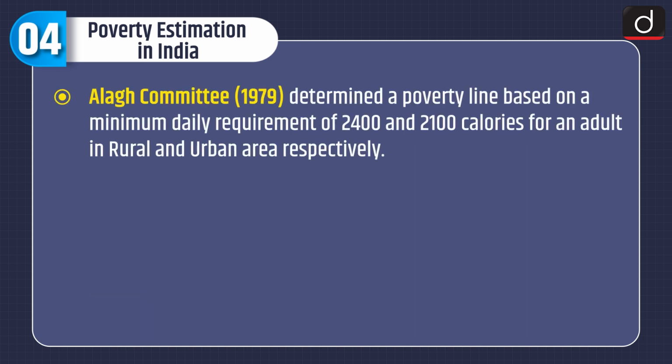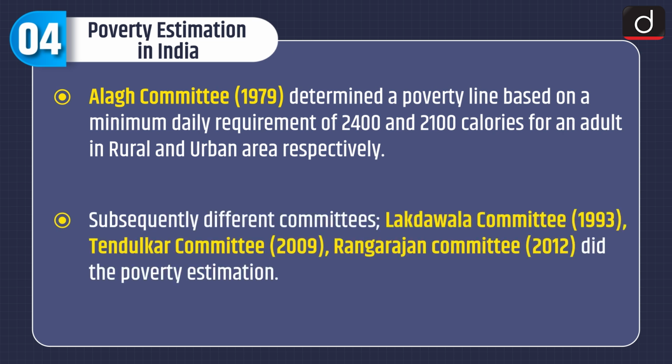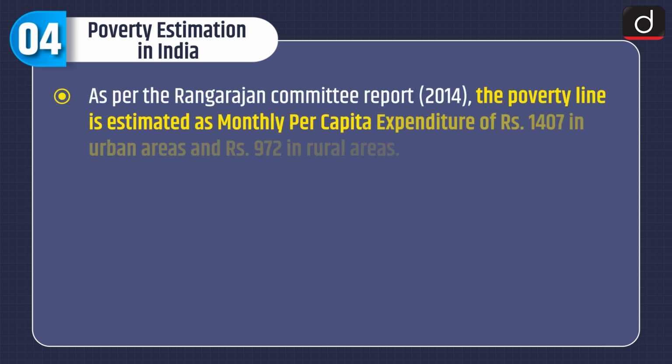The Alagh Committee 1979 determined a poverty line based on a minimum daily requirement of 2400 and 2100 calories for an adult in rural and urban areas respectively. Subsequently, different committees, the Lakdawala Committee 1993, Tendulkar Committee 2009, and Rangarajan Committee 2012, did the poverty estimation. As per the Rangarajan Committee report 2014, the poverty line is estimated as monthly per capita expenditure of Rs 1,407 in urban areas and Rs 972 in rural areas.